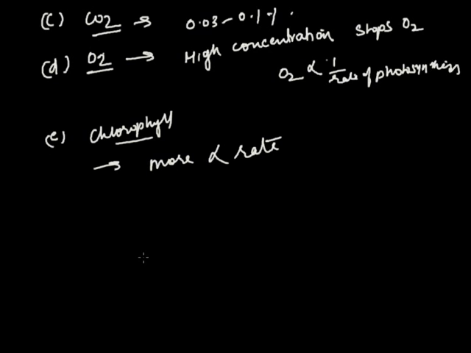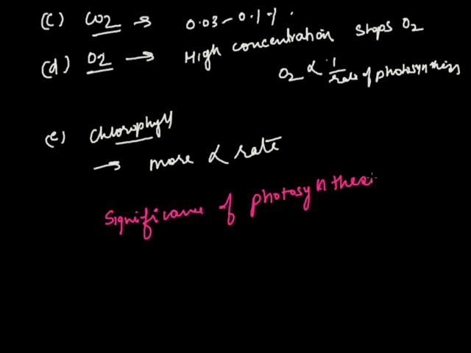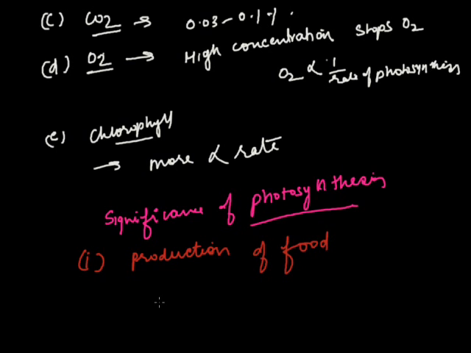Now, significance of photosynthesis. What is the importance or significance of photosynthesis? The first and foremost importance is it is required for the production of food material.